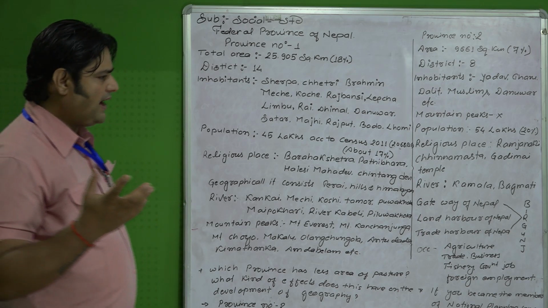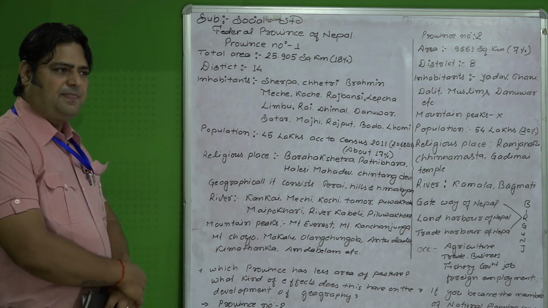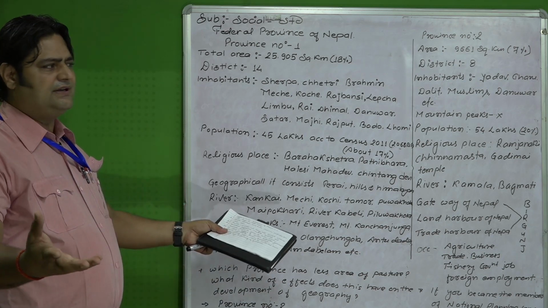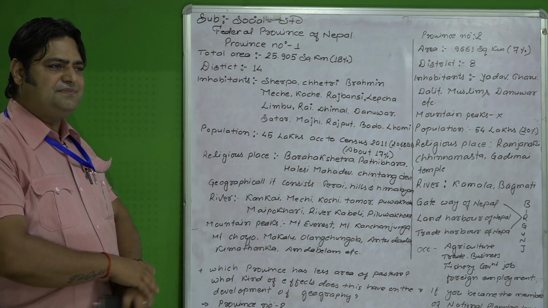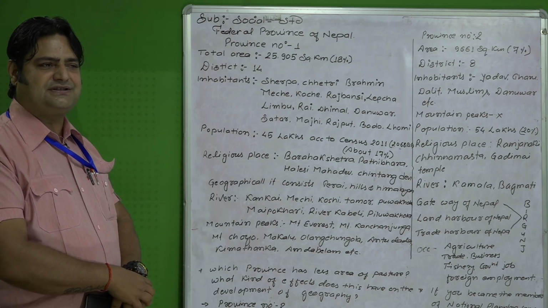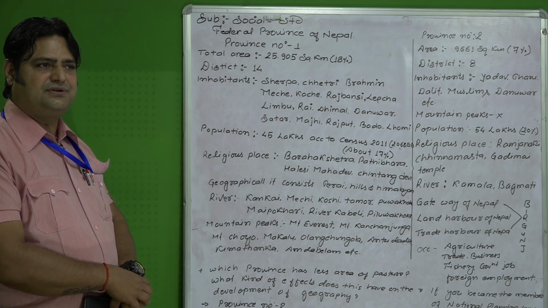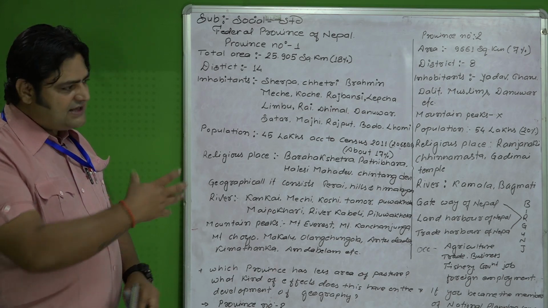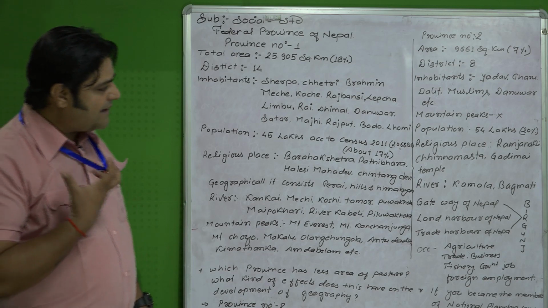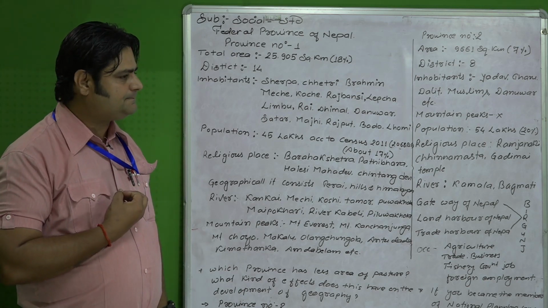Obviously, if hydroelectricity is produced, it directly opens the door for the establishment of industries. Establishment of industries means a great employment opportunity for the local people. So these are the things that should be considered for the overall development of province number 6.